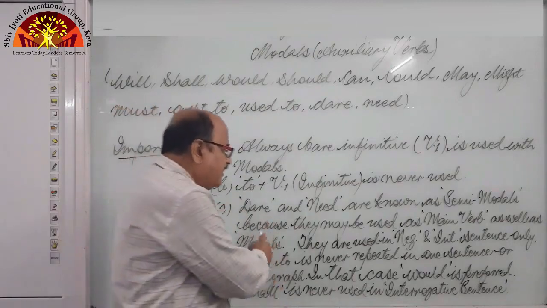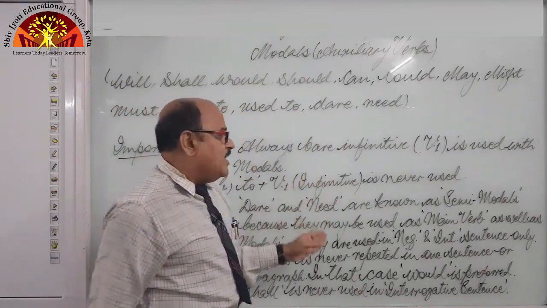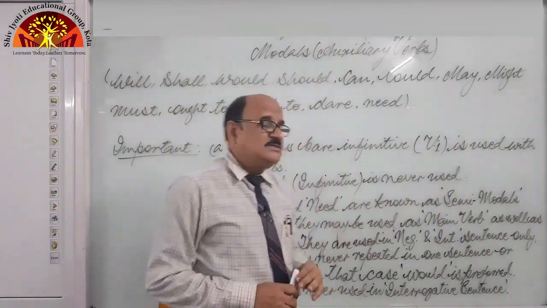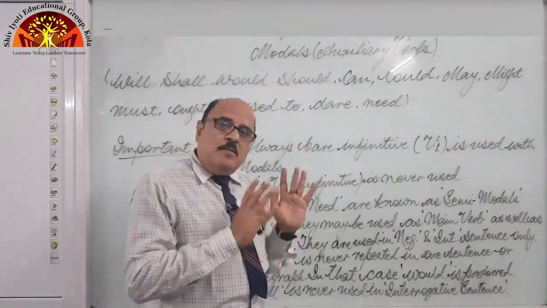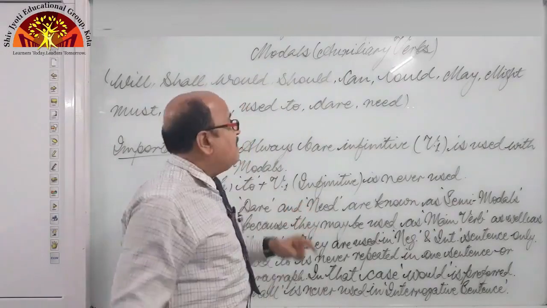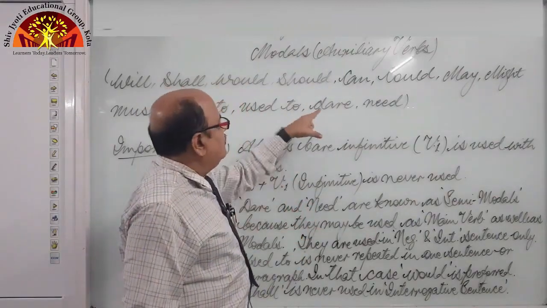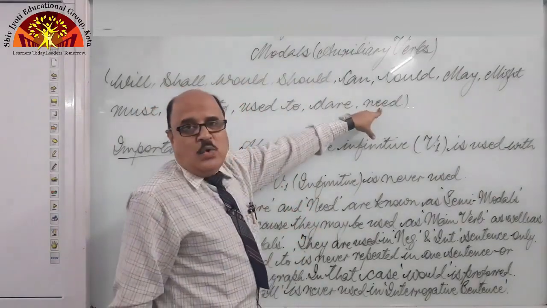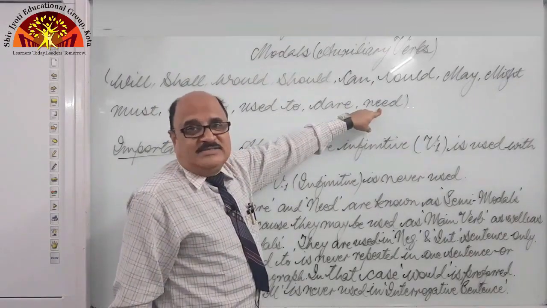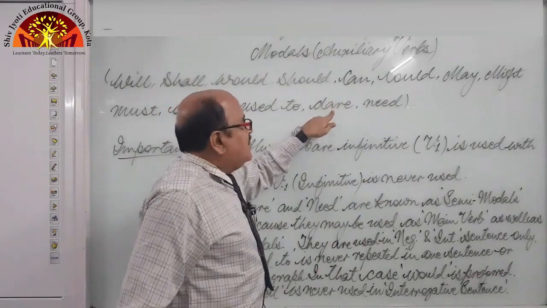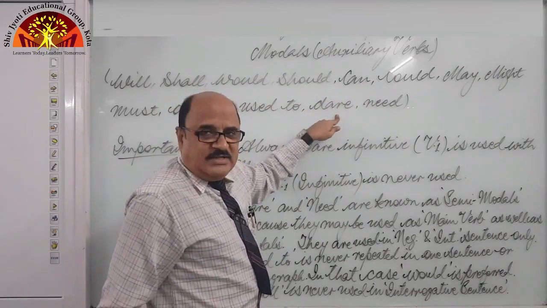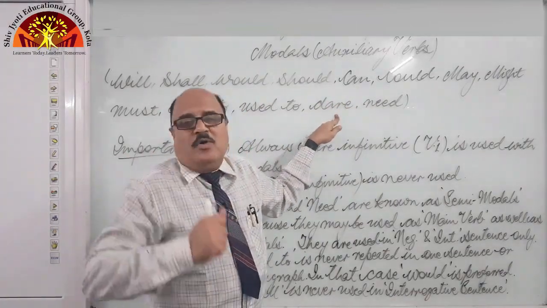Next, dare and need are known as semi-modals. All other 11 modals are modal auxiliary verbs, but dare and need are known as semi-modals. Why? Because we can use these two modals like a main verb also.